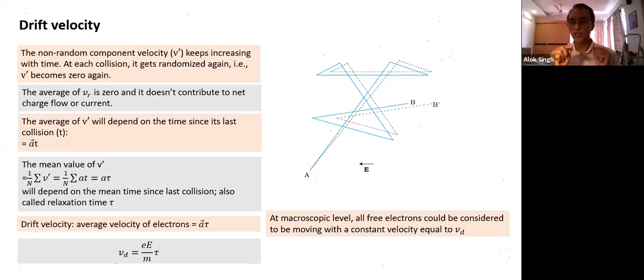Suppose you have a car, you accelerate the car, and every 10 meters you have to stop. If you have a constant acceleration of the car, but every 10 meters you have to stop, what kind of motion will you have? You will have a constant velocity. Are you following this point? Every 10 meters you have a collision, velocity becomes zero. Again accelerate, again becomes zero. What is that 10 meters equivalent to here? It is equivalent to the average distance between one atom and the other. That's why you end up with a constant velocity.